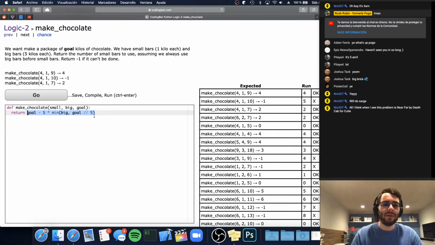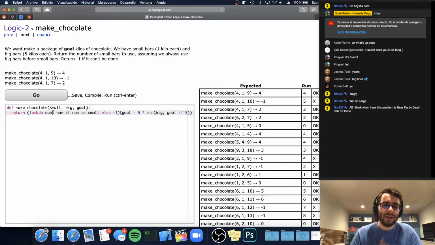And so all we need to do is we want to return, and I'm gonna have to repeat this. We want to say if this number is less than or equal to small, then we want to return this number of bricks. Otherwise, we want to return -1. And if we're going to use this expression twice, I'm going to use a lambda function just to make it look nicer. So we're going to return num if num is less than or equal to small, else -1, right?